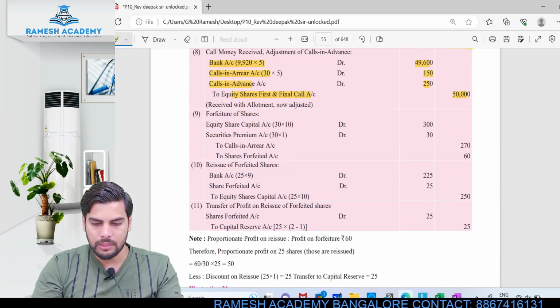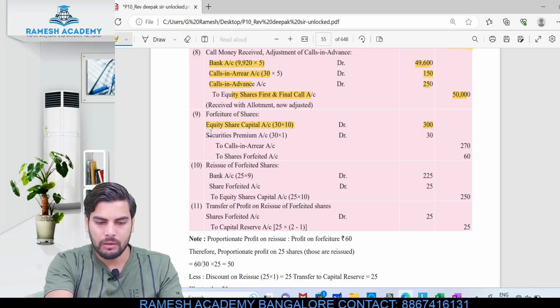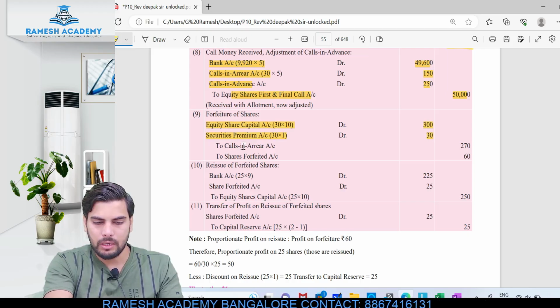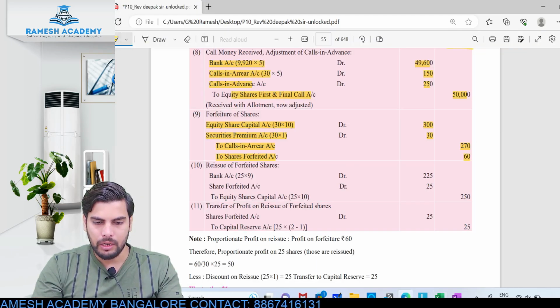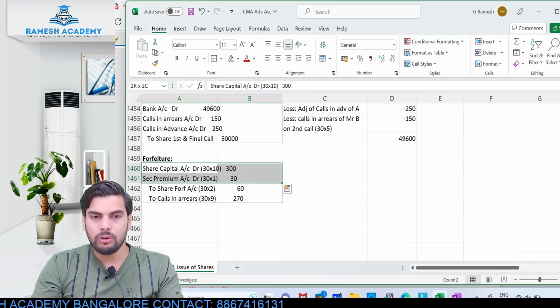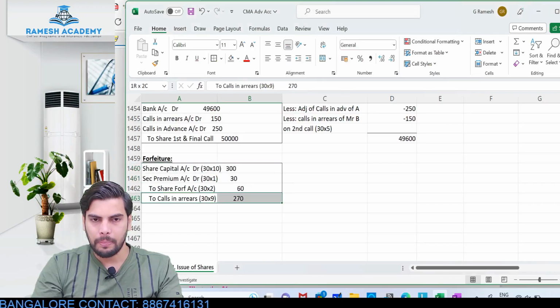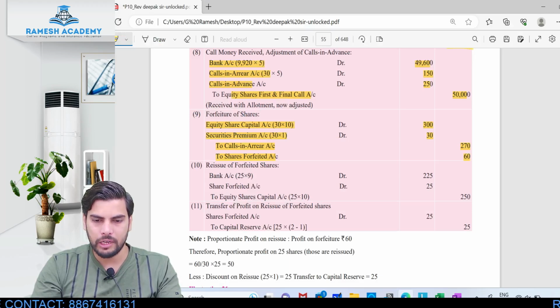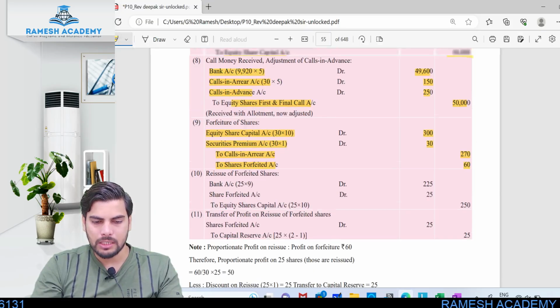Is it the same entry which they have also passed? Let's just look into it. Share capital account debit 300, securities premium account debit 30, calls in arrears 270, to share forfeited 60. Okay, here also it is 300, here also it is 30, calls in arrears 270, and then share forfeited to the extent of the amount which is already collected, 60. Clear?